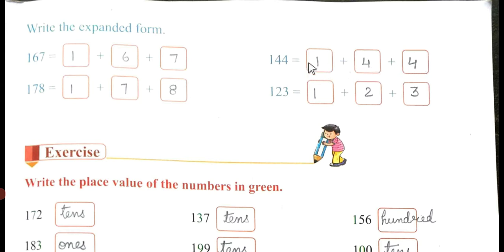144. So 100, that means 1, I have written for you. You will add 2 zeros here, and 40. The 4, I have written. You will add 1 zero here, and 4.